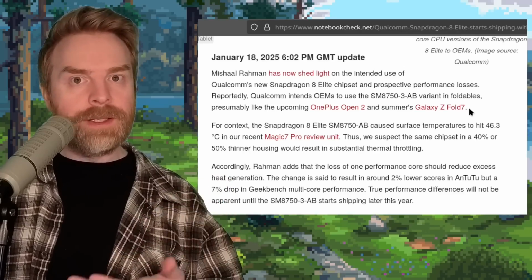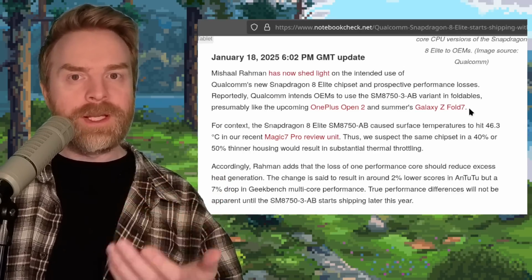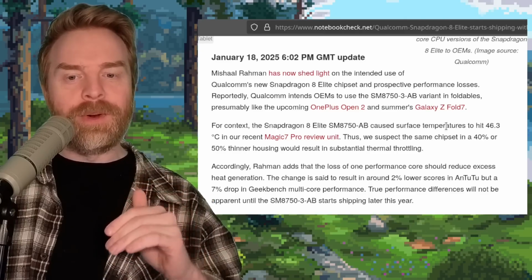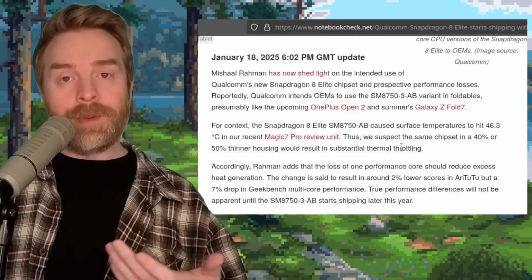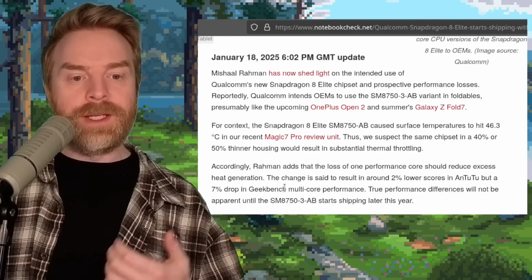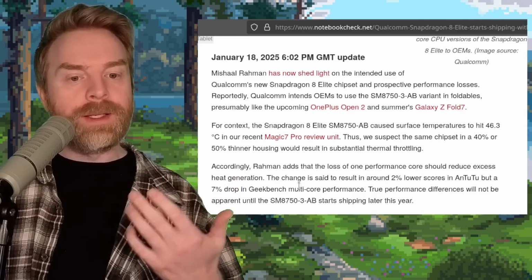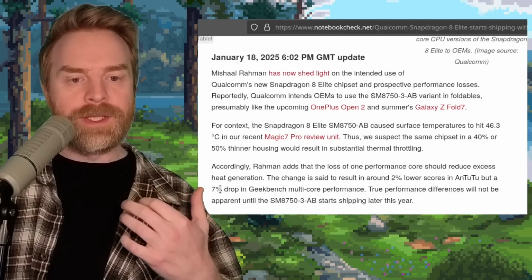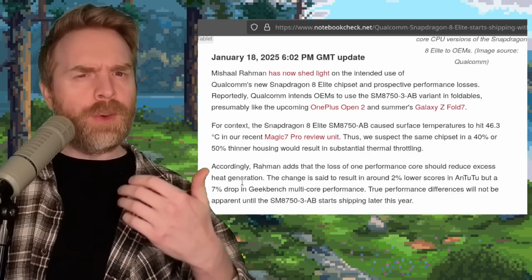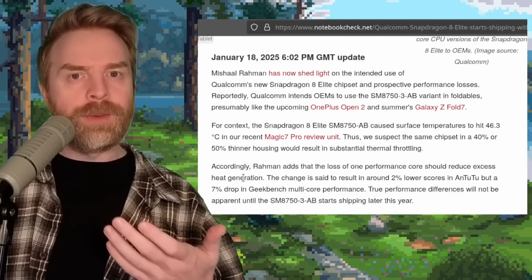And the reason being is that without that extra performance core, temperatures are a little bit lower. And it seems that performance is also going to be lower as a result, AnTuTu scores being 2% lower and Geekbench scores being 7% lower, but may not be lower overall if the phone isn't thermal throttling as much.